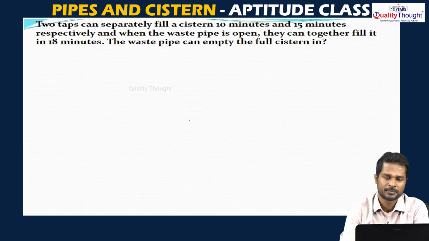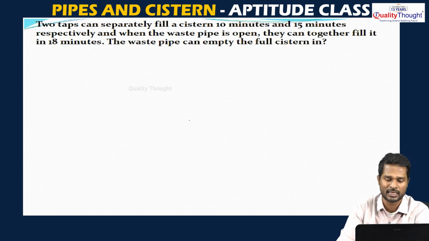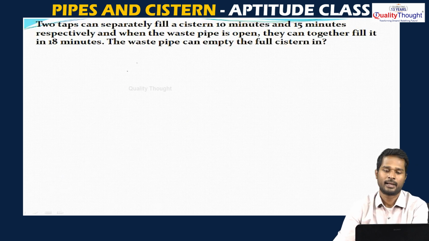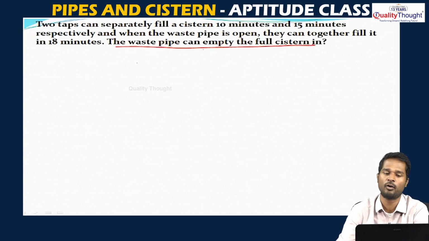The question says, 2 taps can separately fill a cistern in 10 minutes and 15 minutes respectively, and when the waste pipe is opened, they can together fill it in 18 minutes. The waste pipe can empty the full cistern in. This is the same kind of question, but a little bit of information is changed here and there. Let us see that. The question asks, the waste pipe can empty the full cistern in how much time?